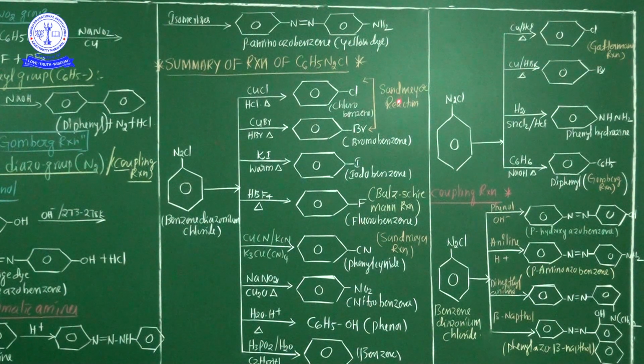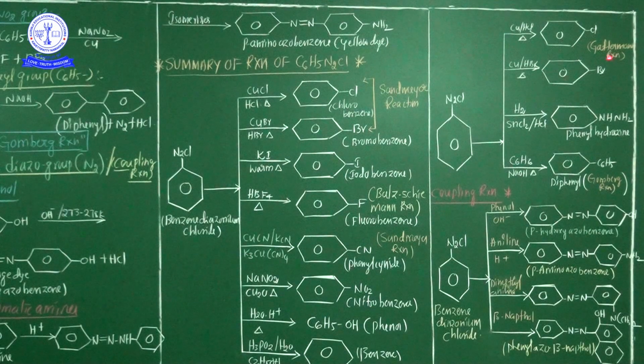See, in the Sandmeyer reaction, very simple differentiation. In the Sandmeyer reaction, benzene diazonium chloride treated with copper chloride and HCl, and copper bromide and HBr, hence chlorobenzene, bromobenzene is liberated. This is called Sandmeyer reaction. And another, Gattermann reaction, benzene diazonium chloride treated with copper powder with HCl. Only copper powder and HCl, chlorobenzene is liberated.